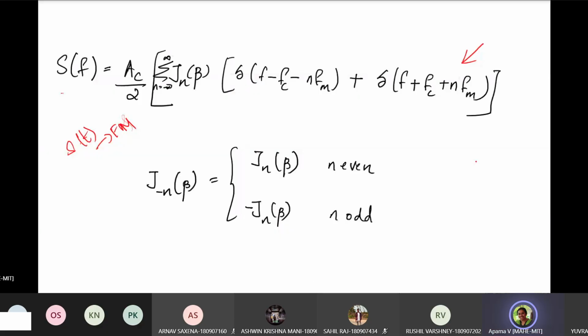So what does it convey about the spectrum? It has an infinite spectrum. It is not a band limited signal. The frequency modulated signal will not be a band limited signal. From minus infinity to infinity, that many multiples of fm, you will have spectrum. That is what you need to analyze from this.